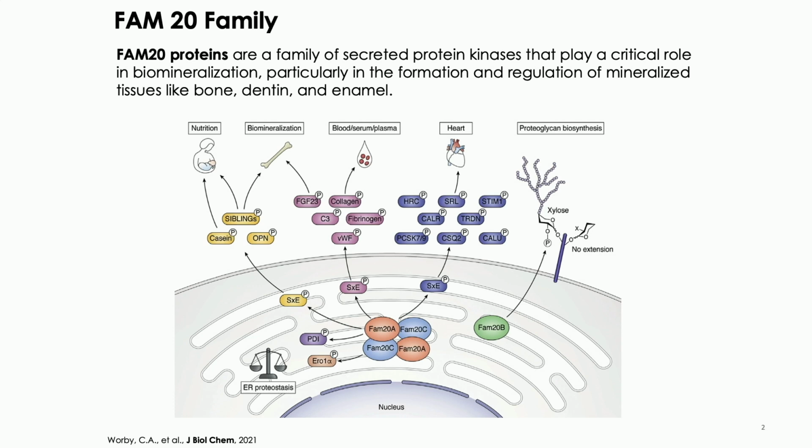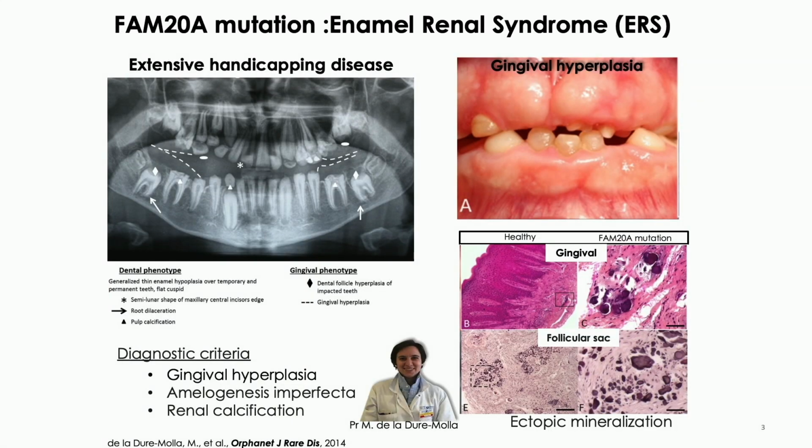Whereas FAM20B works differently. It works in the function of proteoglycan biosynthesis. And we have found that FAM20A mutations are present in patients who have enamel-renal syndrome.